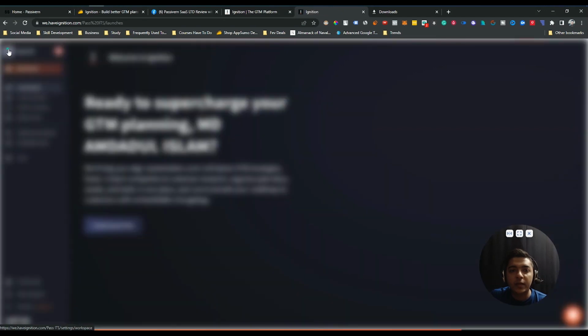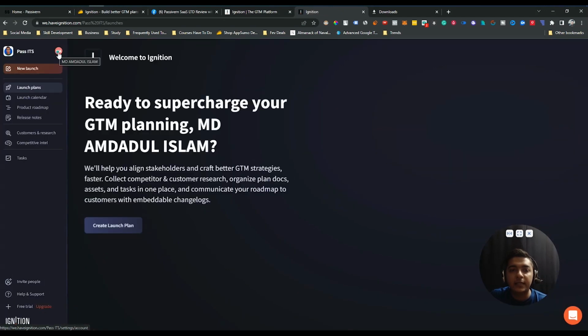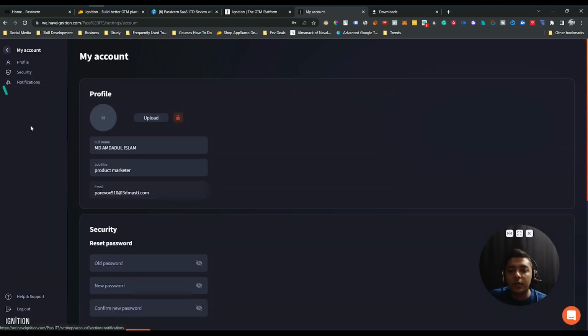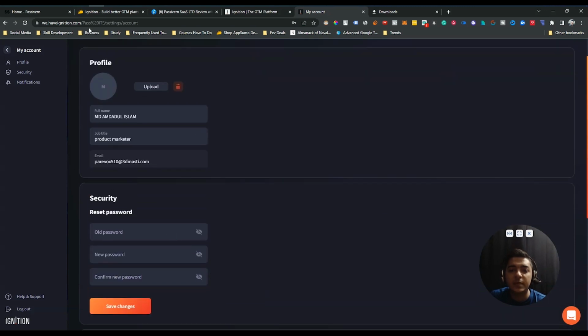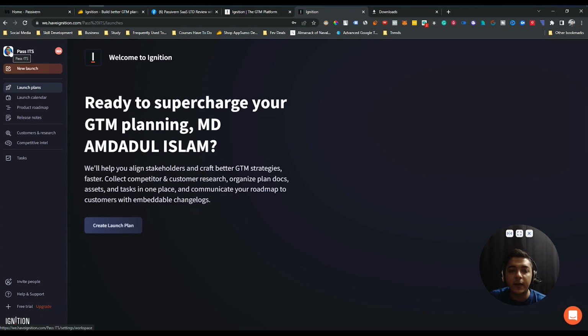I'm going back from this workspace. And here another thing is, if I click on this profile icon, from here you can change your personal details. You can change your name, your job title, you can reset the password, these types of things, guys. I'm not wasting time here. Now the main features available are launch plan, launch calendar, product roadmap, and release note.